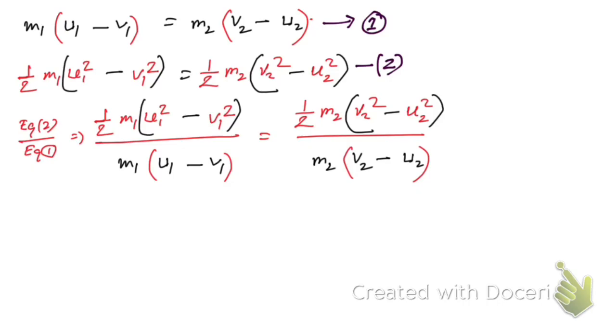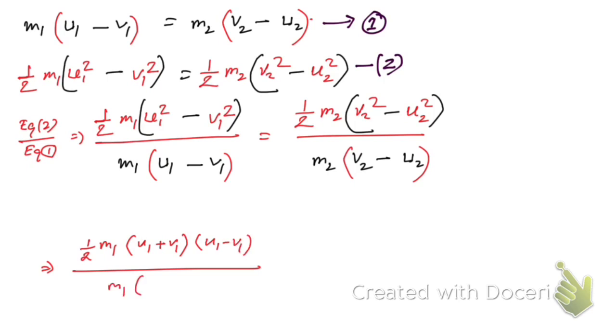Now you see, half m1 times u1 square minus v1 square, using the a plus b into a minus b formula, that is a square minus b square. So u1 plus v1 into u1 minus v1, and m1 into u1 minus v1 is the denominator, right?